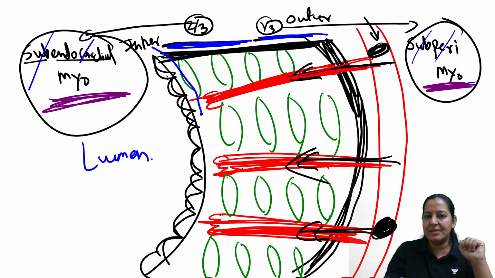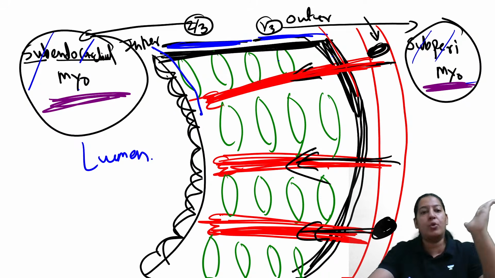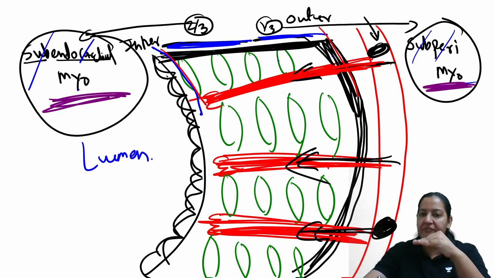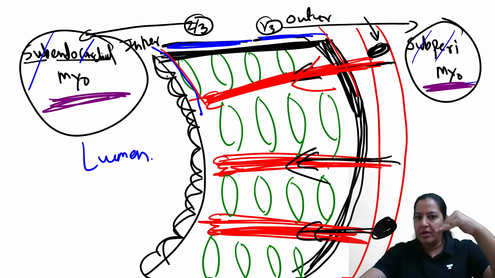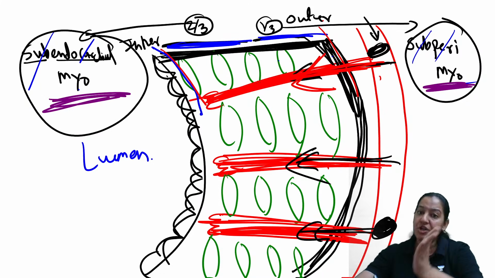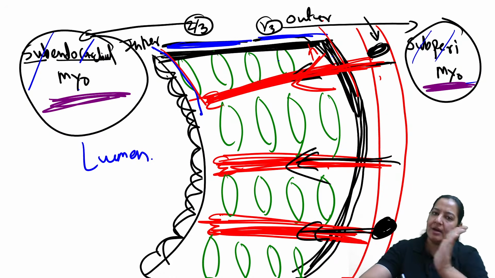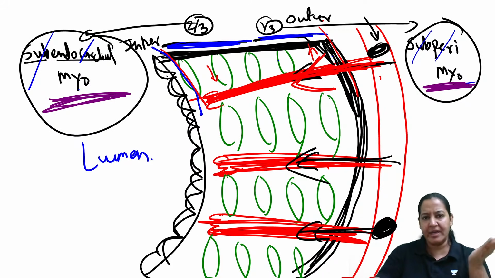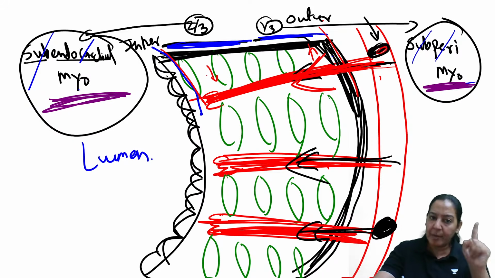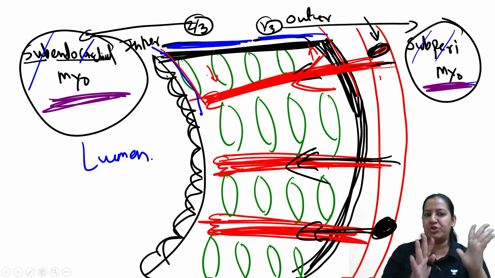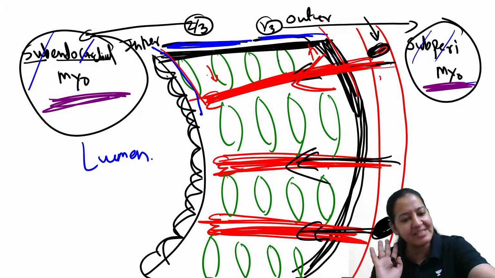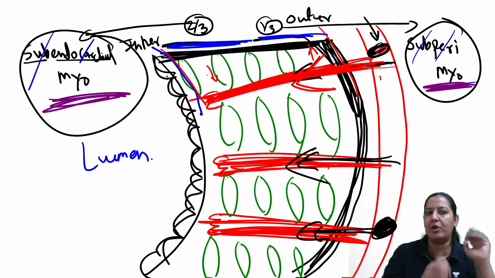So you can see these are the smaller coronaries. They are supplying the blood from outer to inner. When they are supplying blood from outer to inner, you can see the arrow. This blood supply is from outside, so the outer portion is having more blood. And while going inward, the blood is becoming less, right? So whenever there is obstruction in the bigger coronary and there is less blood, the inner portion is compromised first. That's why infarction always starts, it is a rule, from the subendocardial myocardium.